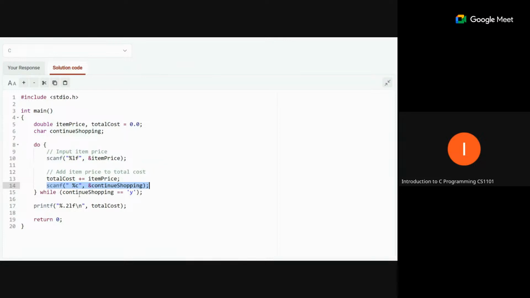So what value are we getting inside this second variable, continue shopping? If we get y, this while condition will become true, and this do loop will run again. So based on our input value y or n, this do loop will repeat, and when we get n for continue shopping, this loop will terminate, and our final statement will print the total cost. Yeah, you can design it in this way.